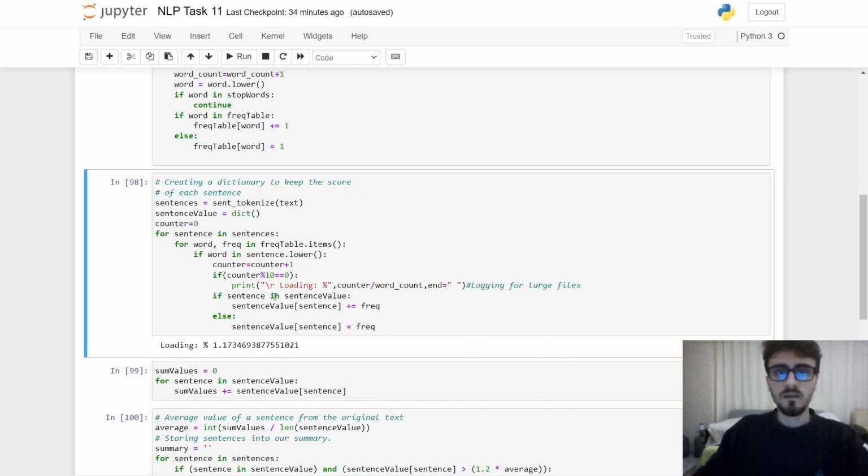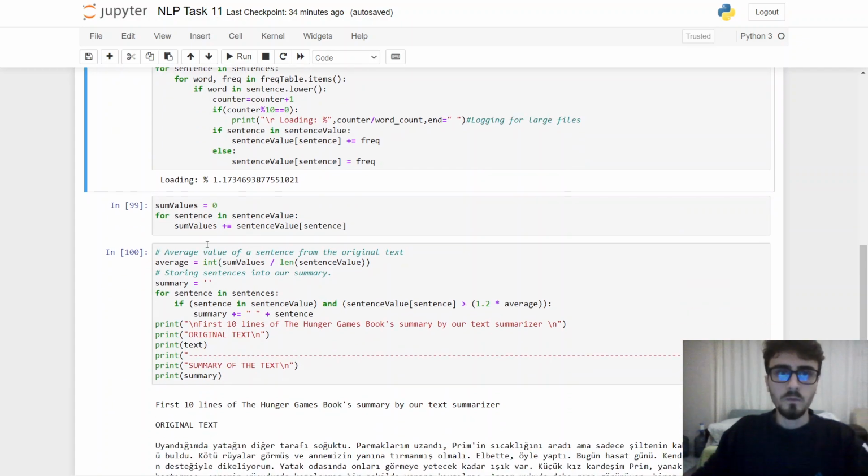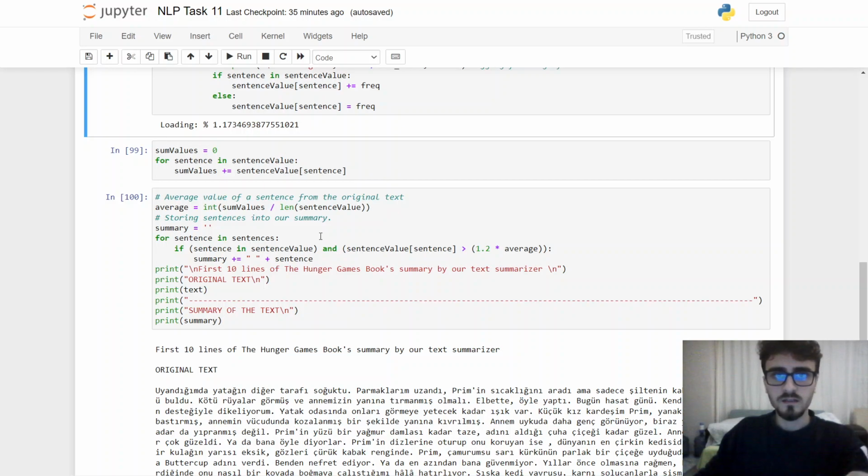Yes, and we're finding the sentence frequency here. And we are summing these frequencies of every sentence. We're summing it together because we're going to find the average of that value to use it as a threshold to decide if we should add that sentence to the summary. As you can see, for sentence in sentences, if sentence in sentence value and sentence value of the sentence is over the threshold value, 1.2 multiplied by average, we are adding that sentence to the summary.